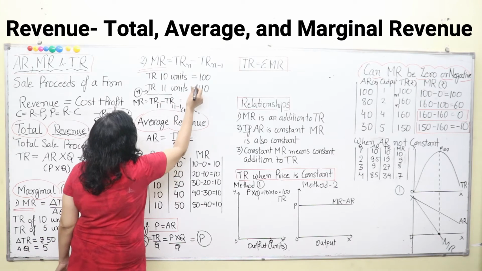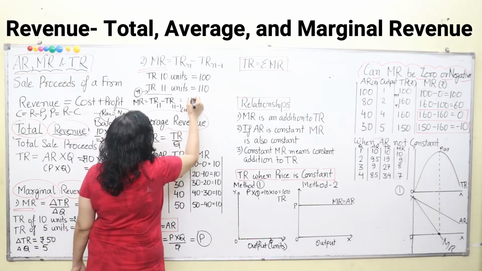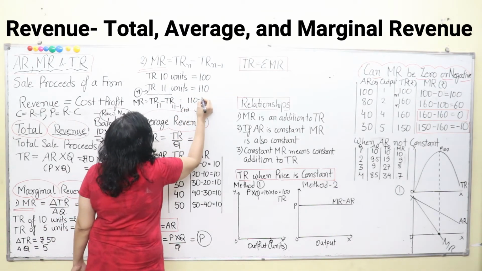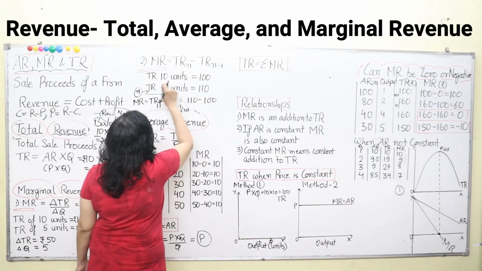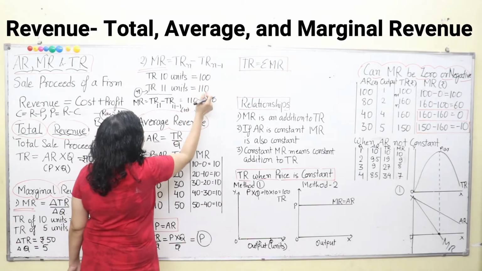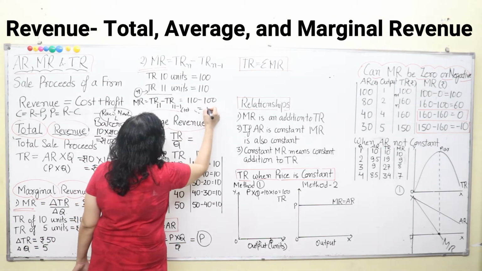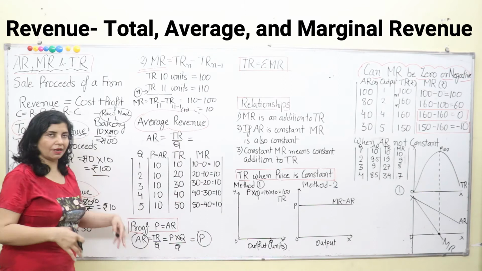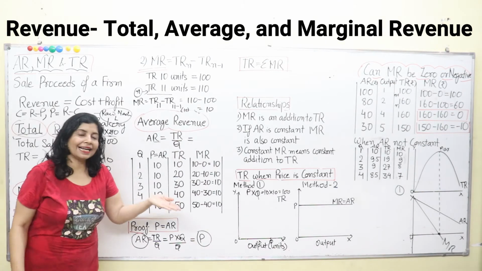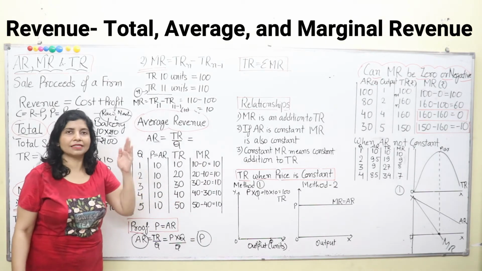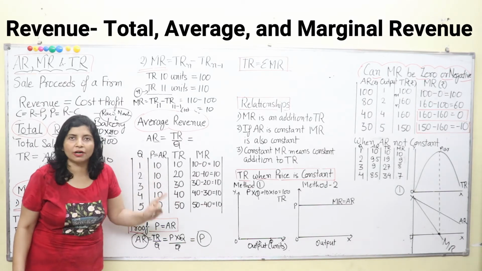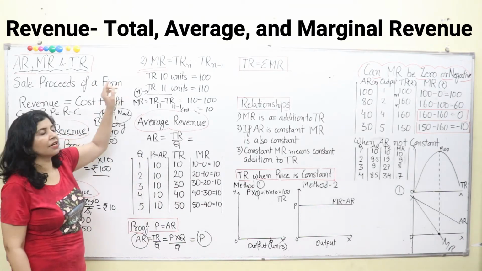So total revenue of n is what? Rupees 110 minus rupees 100, because for 10 units it was 100. And now what is the difference? 110 minus 100 is equal to 10. So this is the concept of marginal revenue: the proceeds, or the money that we get by selling one additional unit of commodity, is known as marginal revenue.